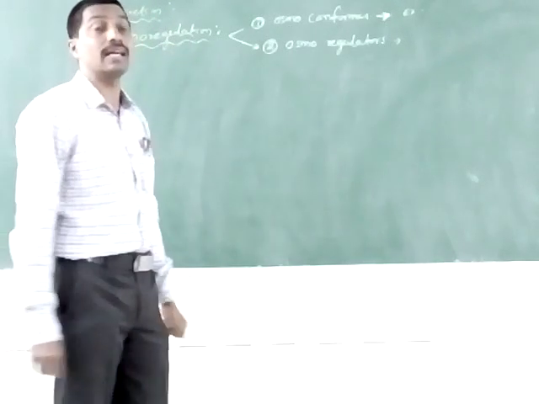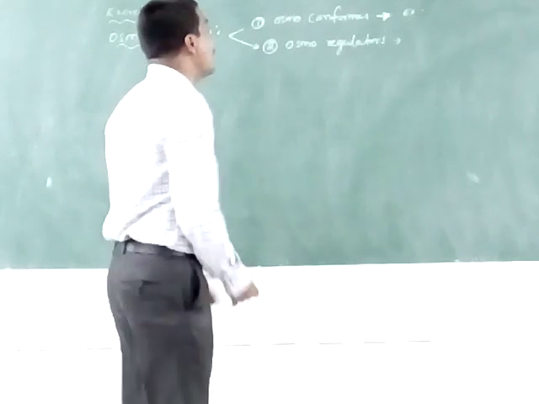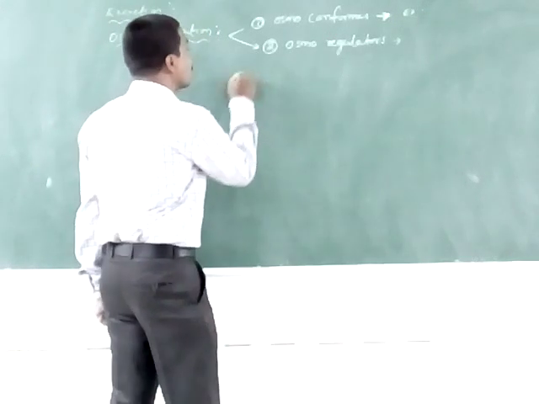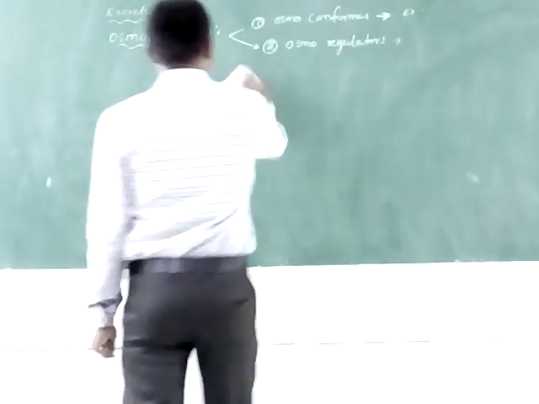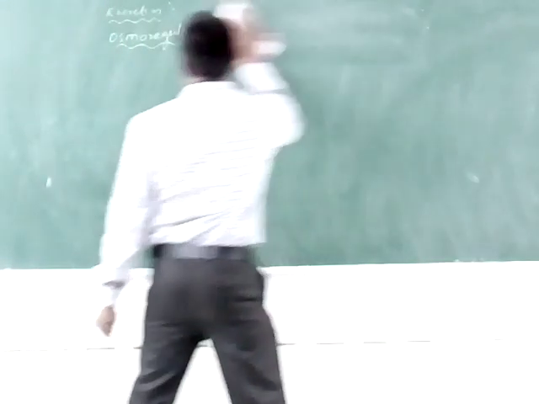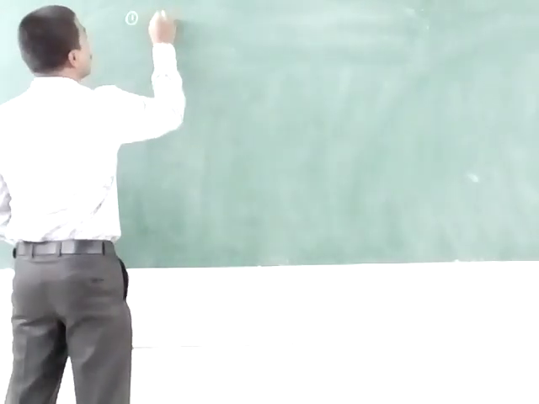According to the nitrogenous end products, excretion is mainly classified into three types. The first one is ammonotelism.